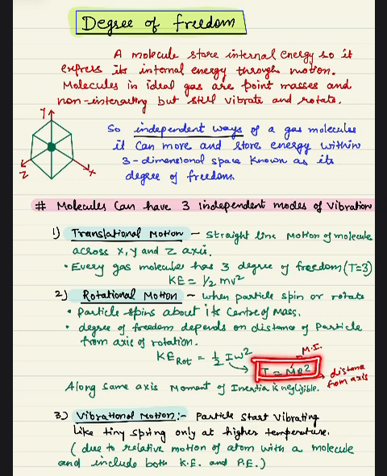And this moment of inertia depends upon r, the distance from the axis about which the molecule is rotating. So along the same axis the moment of inertia is negligible, keep in mind. Now the third one is vibrational motion. Particles start vibrating like a tiny spring only at higher temperature, so we consider the vibrational mode at higher temperature. It is due to the relative motion of atoms within a molecule and includes both kinetic and potential energy.